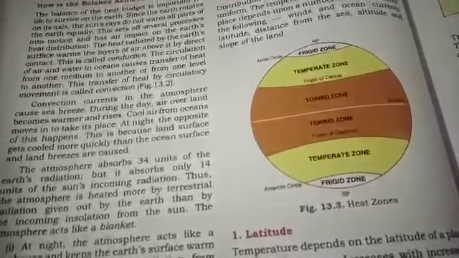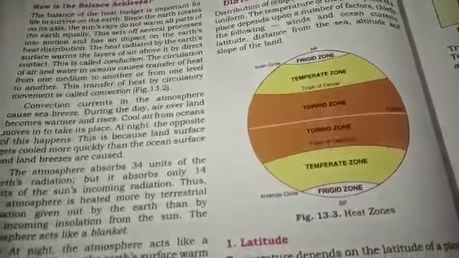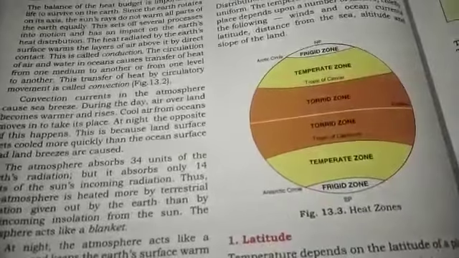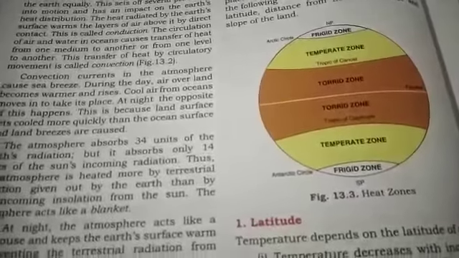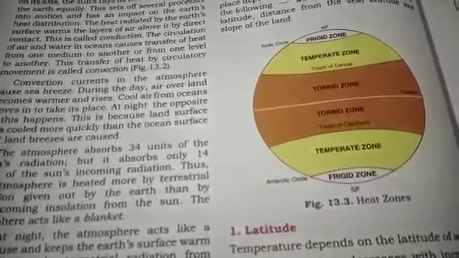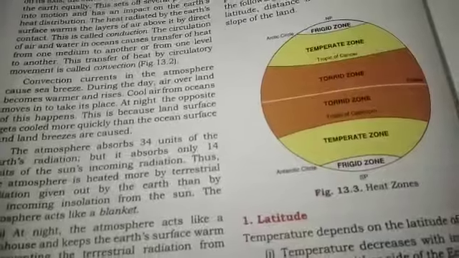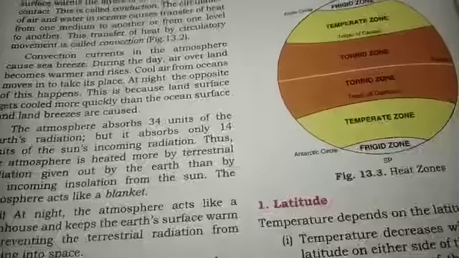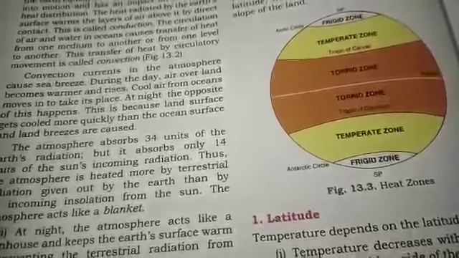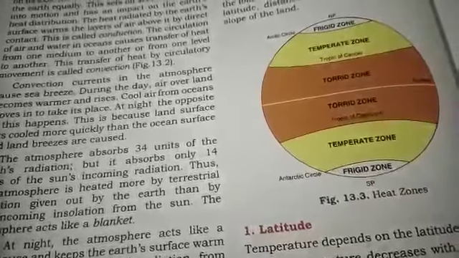So apart from direct receiving of heat, the movement of air and water also passes the heat from one part to the other. As the molecules of air and water are constantly moving, they transfer the heat from one molecule to another. Thus, the whole area or whole body of water is heated up, or gets warm. This transfer of heat by circulatory movement is called convection. First one was conduction and then convection.